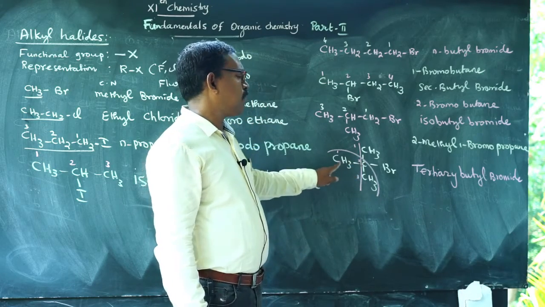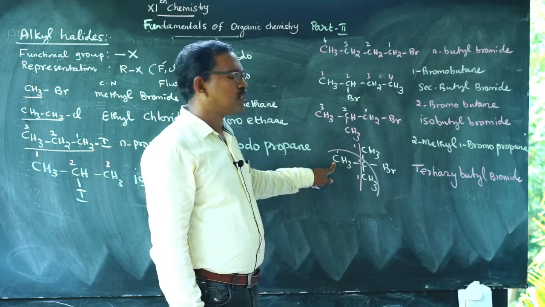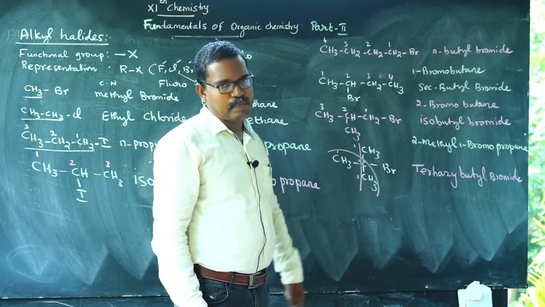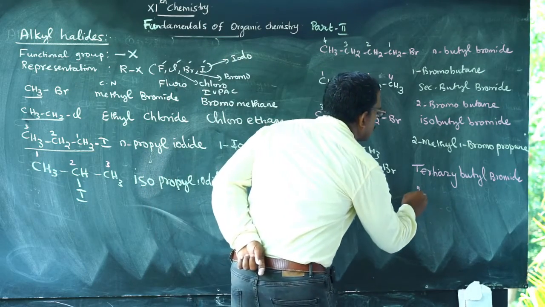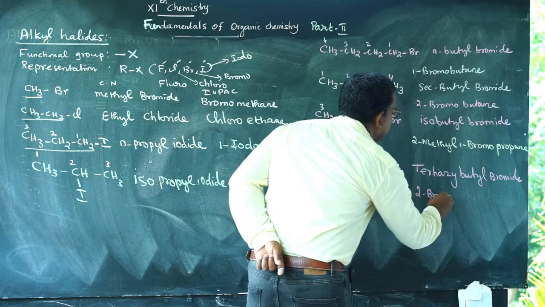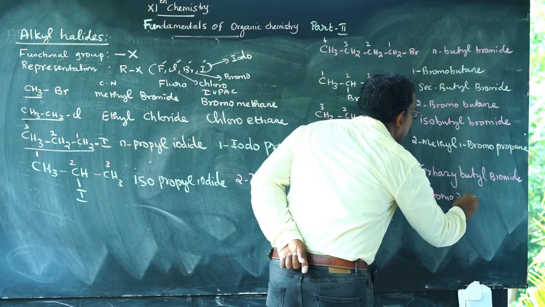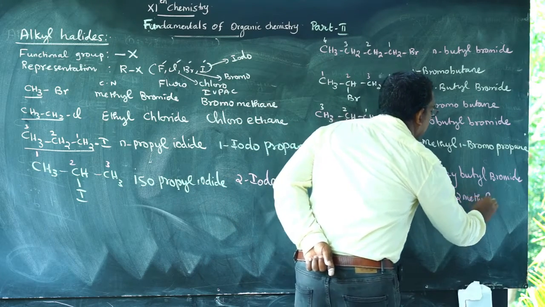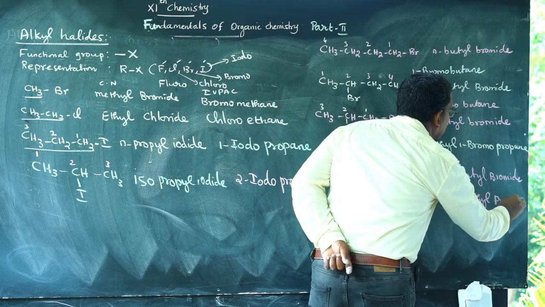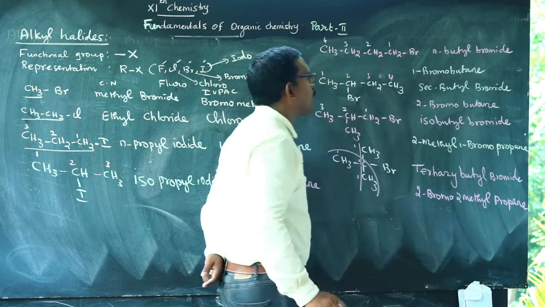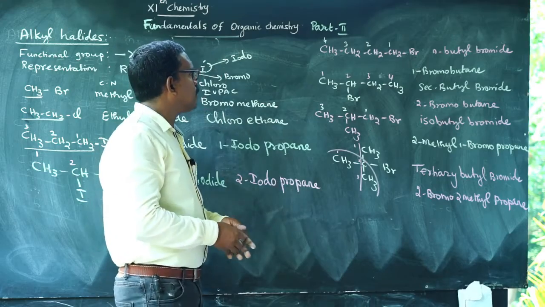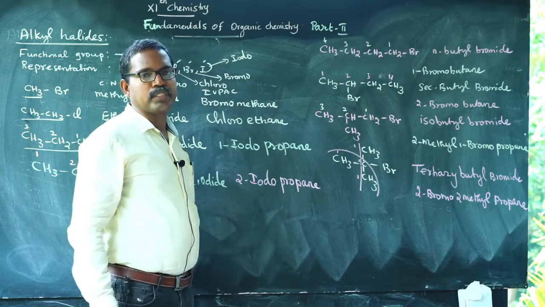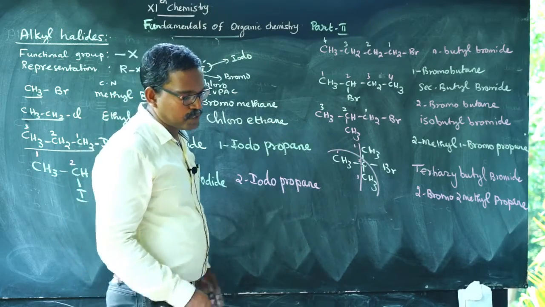In the second carbon, a methyl group is present, and on the second carbon, bromine is present. Therefore, 2-bromo-2-methylpropane is the IUPAC name of the compound.